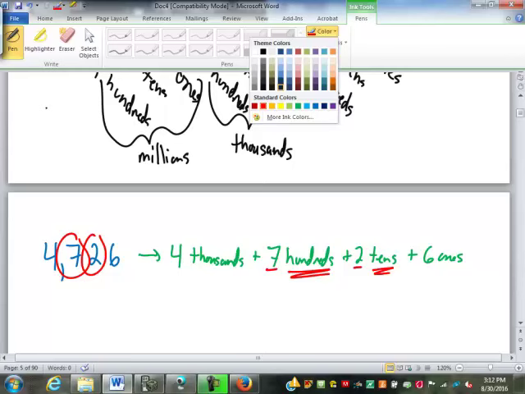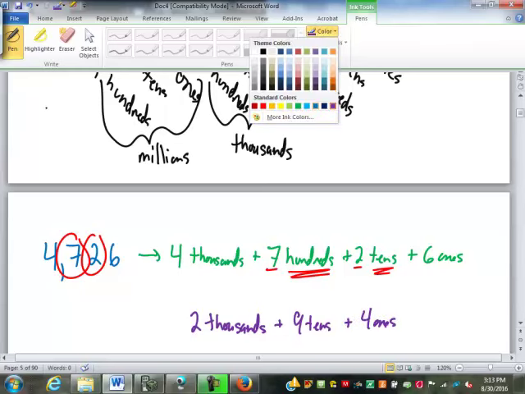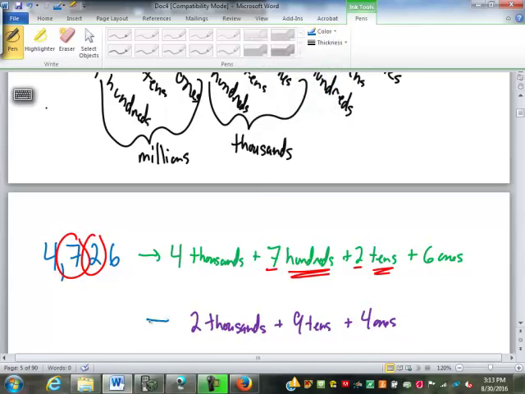The other thing I want to point out is a situation that arises like this. We might have 2 thousands and 9 tens and 4 ones. What's missing there? There's no hundreds in there.